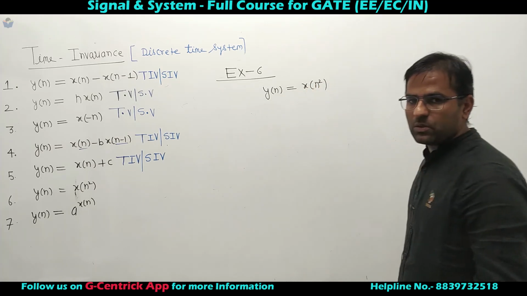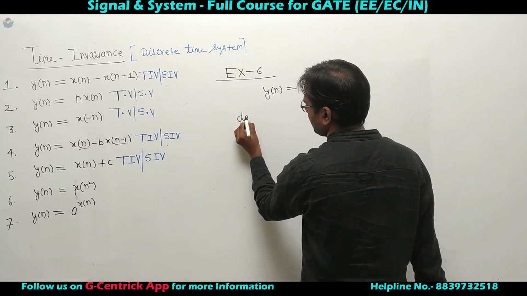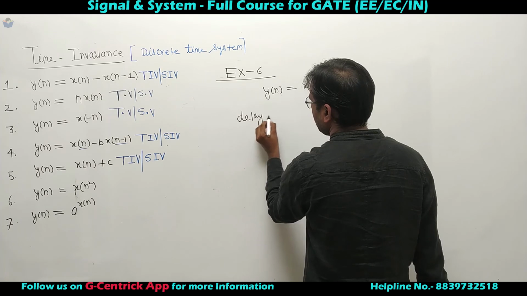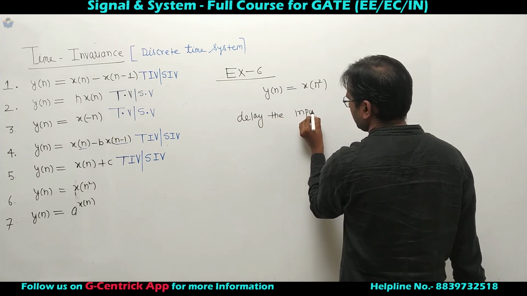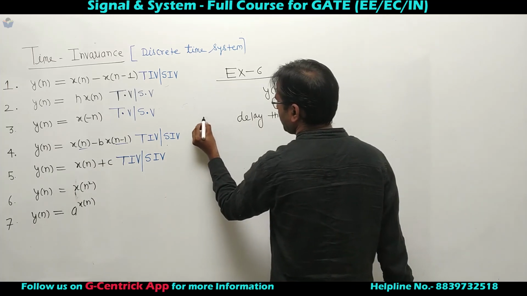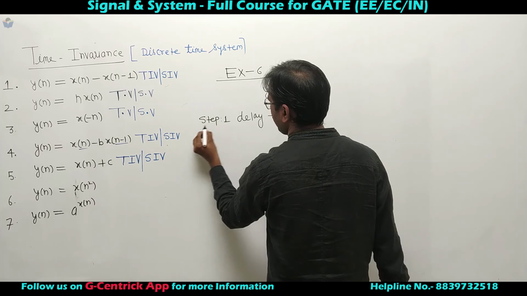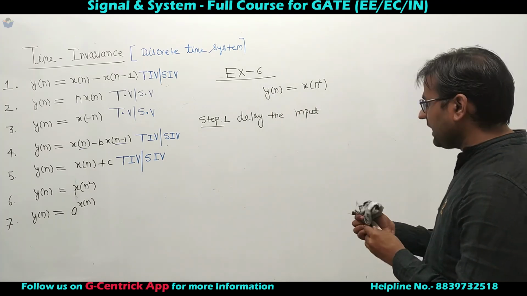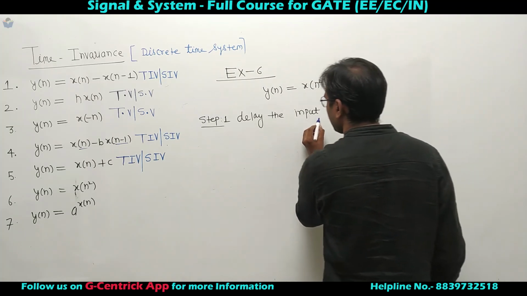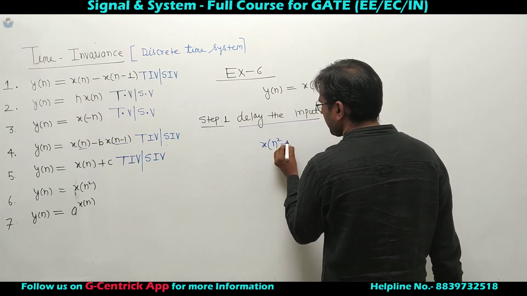Let's delay the input. Step number 1. Delay the input. So what is delay the input? Delay the input is x of n square minus of m.